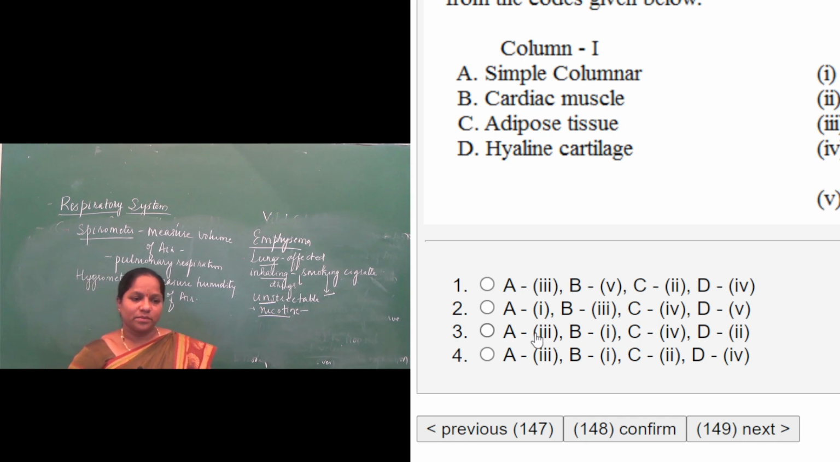Third option, simple columnar is present in the inner lining of stomach and intestine. B1, cardiac muscle, wall of the heart is made up of cardiac muscle. C, adipose tissue, below the skin in the abdomen, buttocks, thighs and breast. Hyaline cartilage, it is bone joint. So the answer for this question will be the third option is correct.